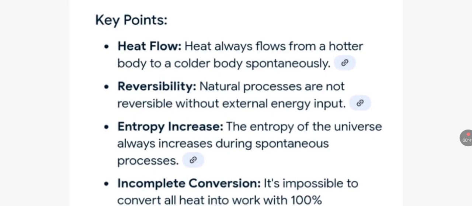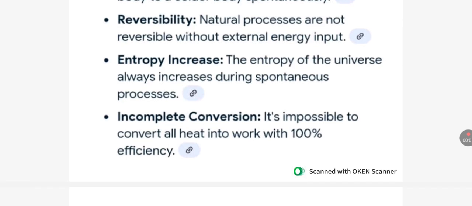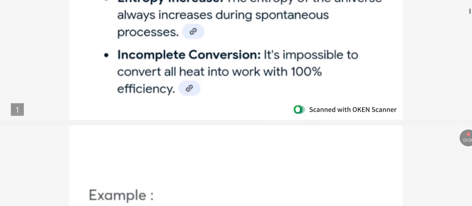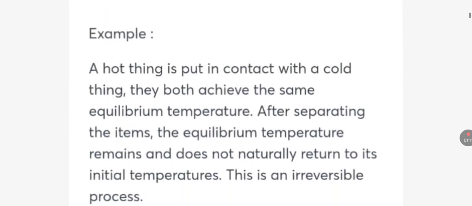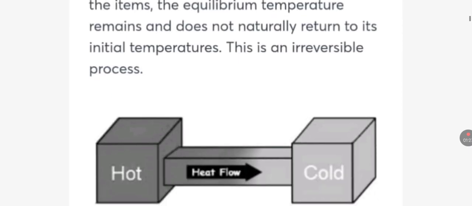Heat always flows from a hotter body to a colder body spontaneously. The natural processes are not reversible without external energy input. Entropy increase: the entropy of the universe always increases during spontaneous processes. It is impossible to convert all heat into work with 100% efficiency. Example: if a hot thing is put in contact with a cold thing, they both achieve the same equilibrium temperature. After separating the items, the equilibrium temperature remains and does not naturally return to its initial temperature.